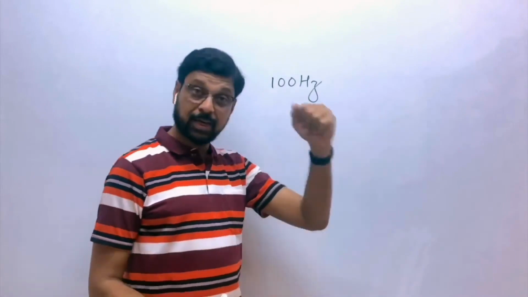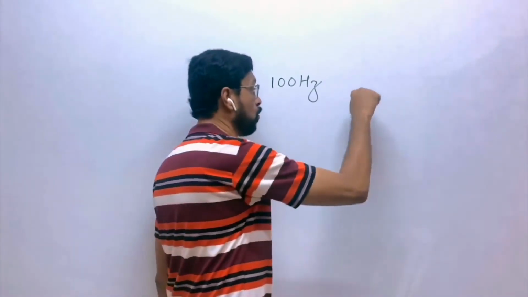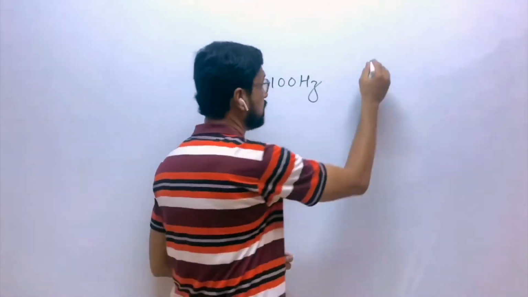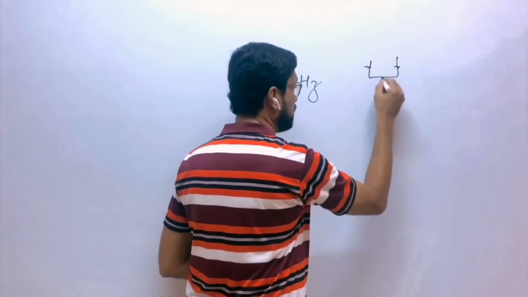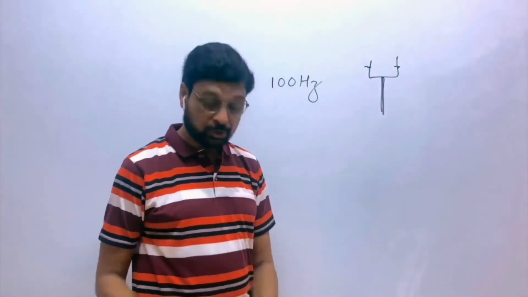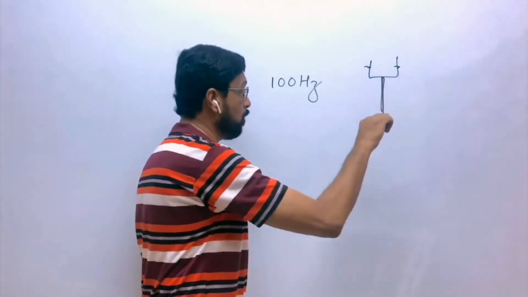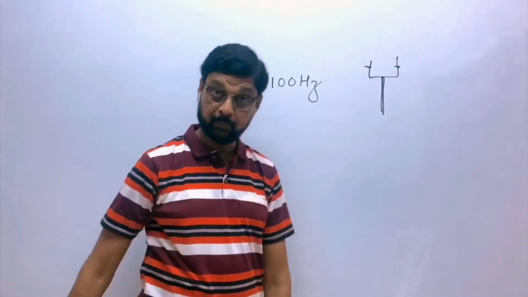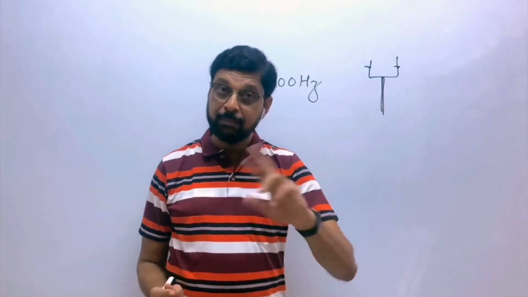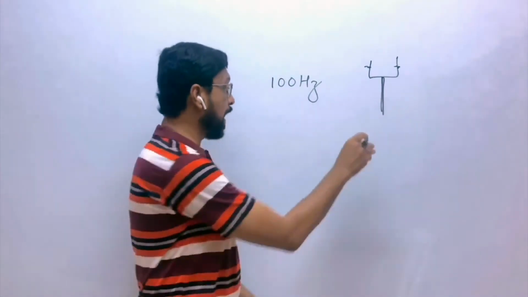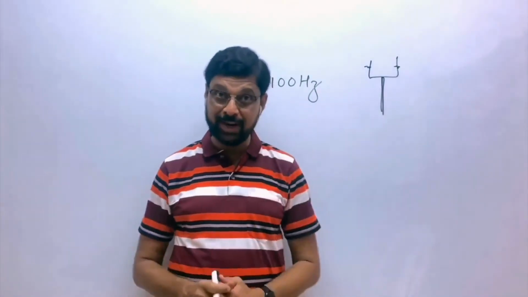You take that electrically operated tuning fork and touch the stem of that fork to this board. This is the tuning fork. These are prongs of the fork and this is the stem of the fork. So you take the electrically operated tuning fork and touch the stem of that tuning fork to this board. What will happen? The fork is vibrating. The vibrations of the fork will be transferred to this board and the board will also start vibrating.